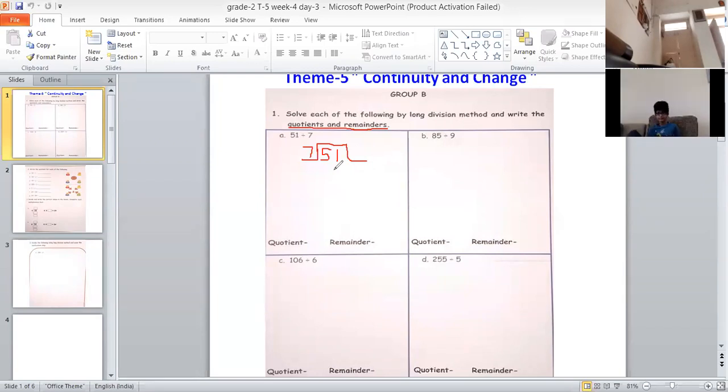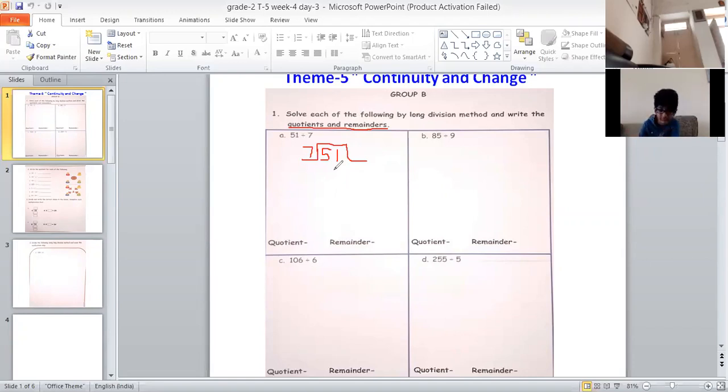So you will not get 5 in 7 table. There is no chance of getting 5 or any number smaller than 5 in 7 table. Right? So we will not take 5. We will take 5 and 1 together. Right now the number is 51. So this is clear that we have to take both these numbers together.